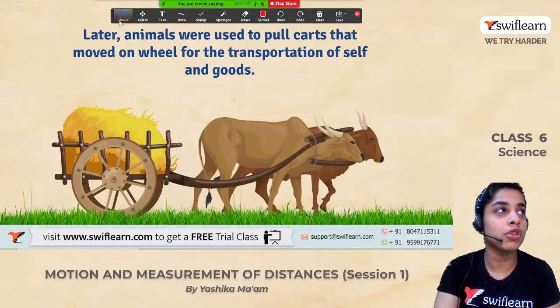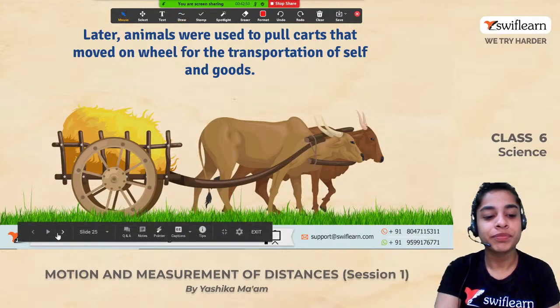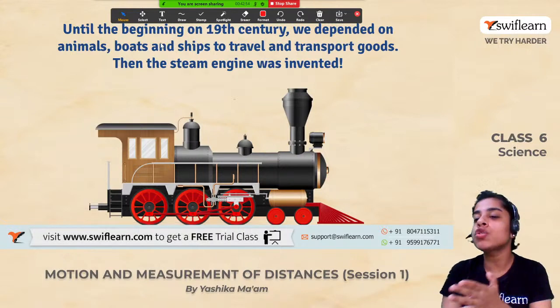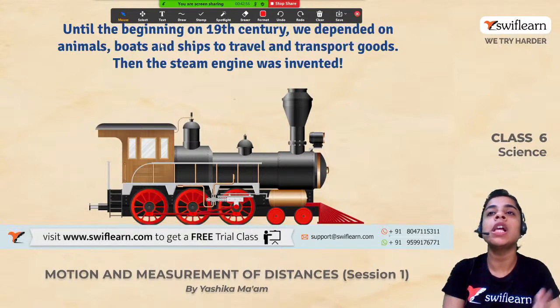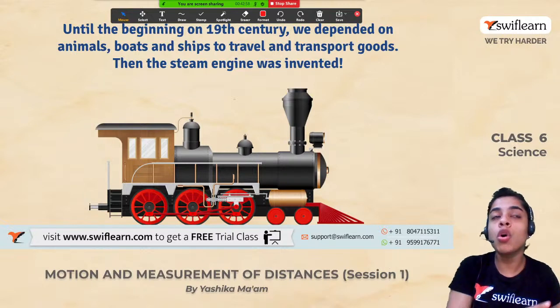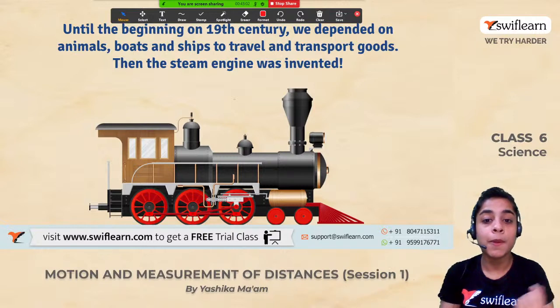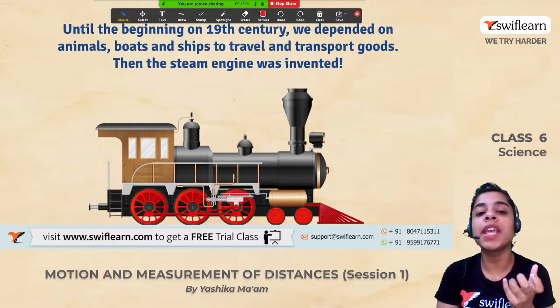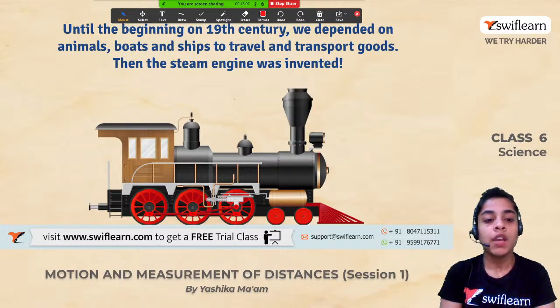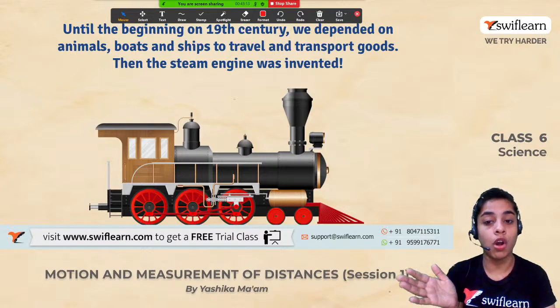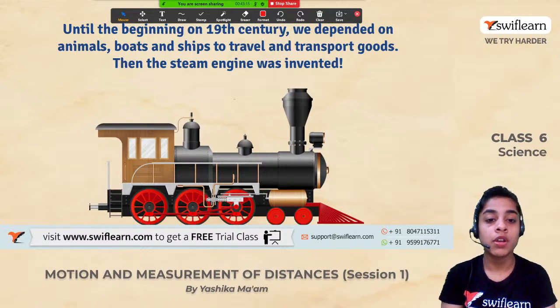We were talking about the story of wheel. Now we talked about the rolling stone, the invention of wheel, how people used to make boats, how people used animals in earlier times to carry goods. But until the beginning of 19th century, we depended on animals, we depended on boats, we depended on ships to travel across and to transport goods, right?